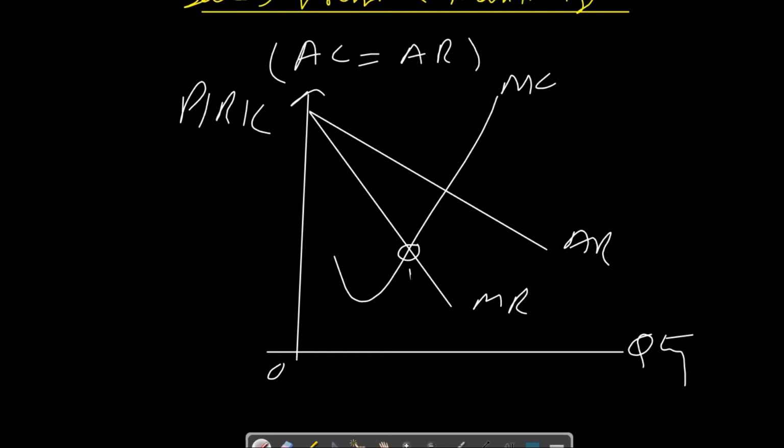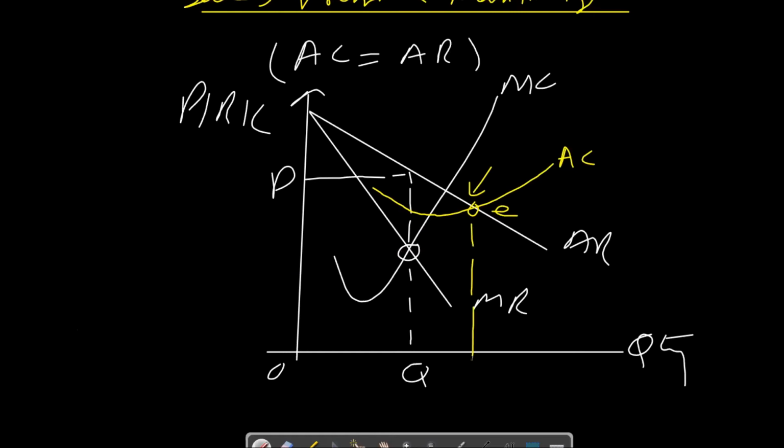As per this figure, sales volume is maximized when average cost is equal to average revenue. So this is point E, let's say, where sales volume is maximized, meaning the firm will be selling this much quantity and charging this much price. So price PV and quantity QV will maximize the sales volume of the firm.